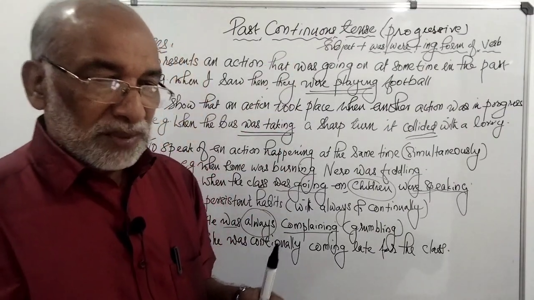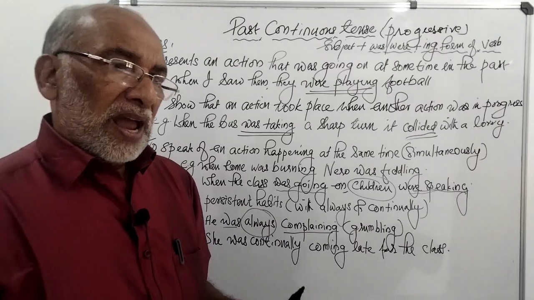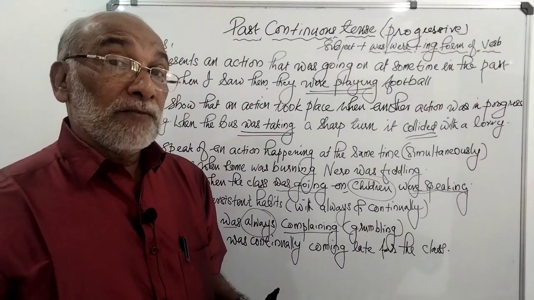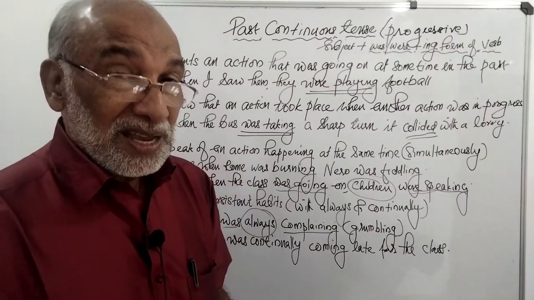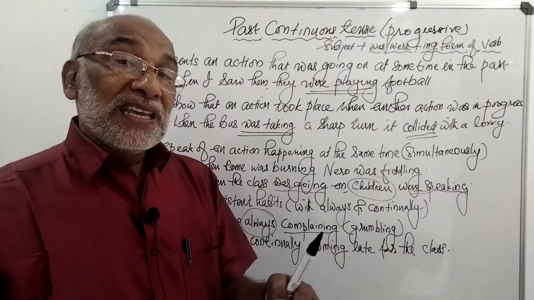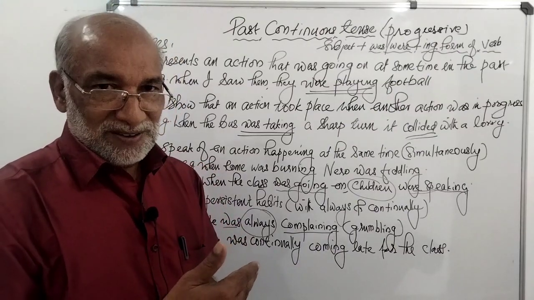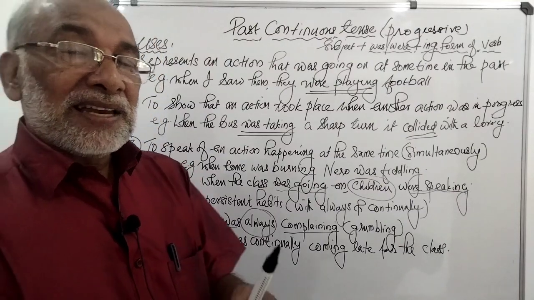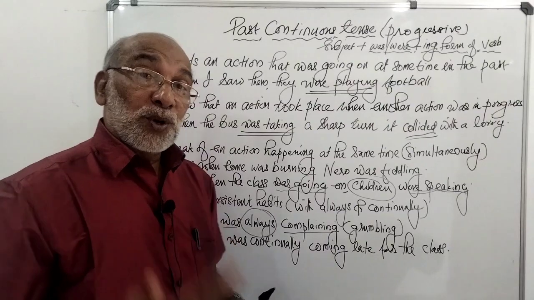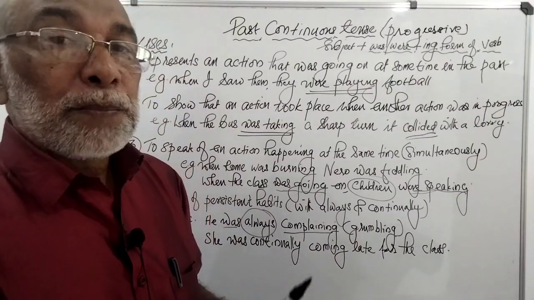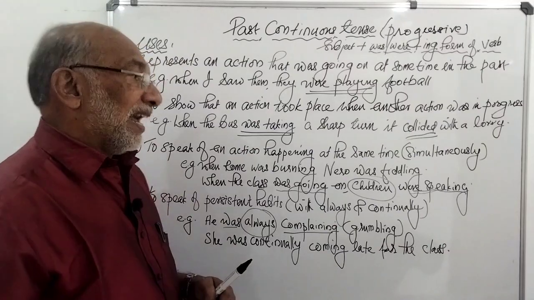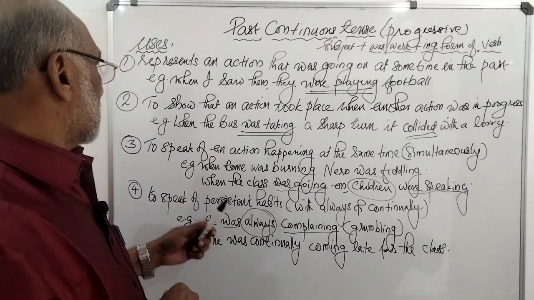Another example from our practical life. When I was waiting at the bus stop, an action in progress. What happened? A cyclist dashed against me. Okay. So an action in progress, then another action takes place. The action in progress is expressed in past continuous tense and the other action in simple past tense.